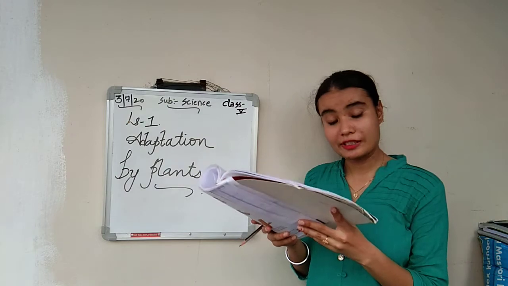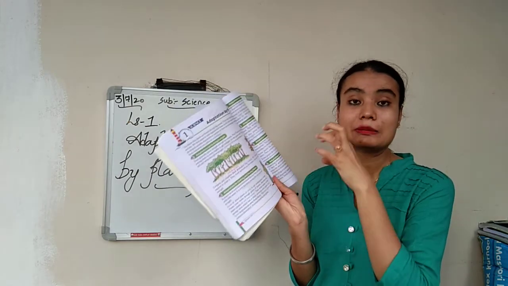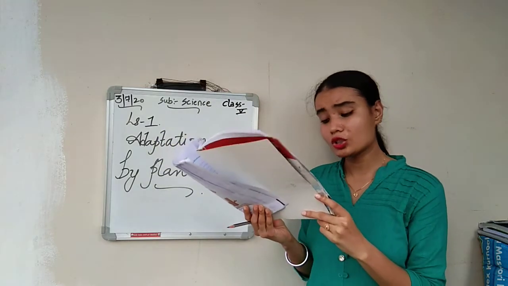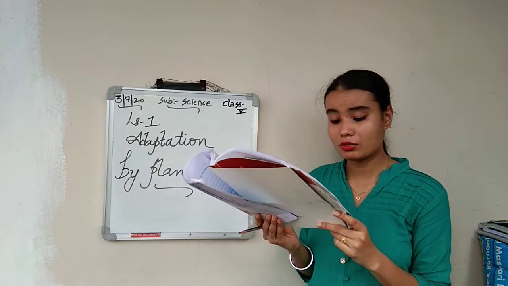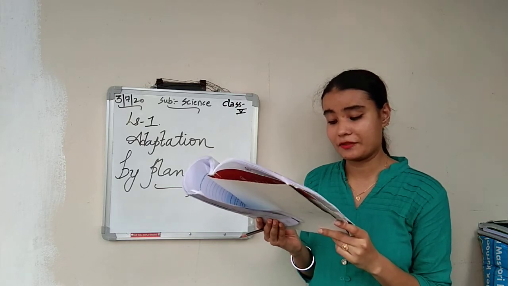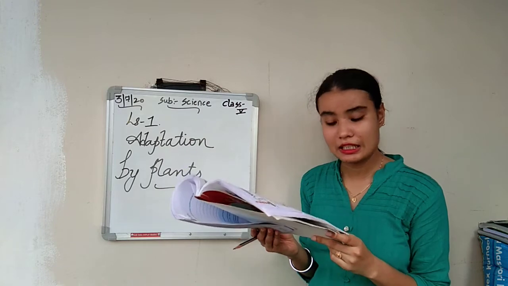So, roots of desert plants. Here are a few examples explaining desert plants. The roots of desert plants go deep to the underground water. Plants lose water through the pores of leaves. Therefore, desert plants do not have leaves.